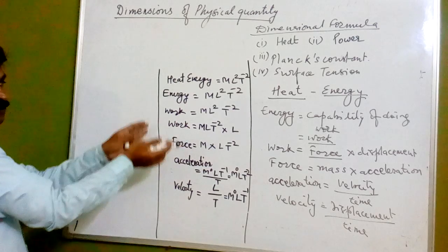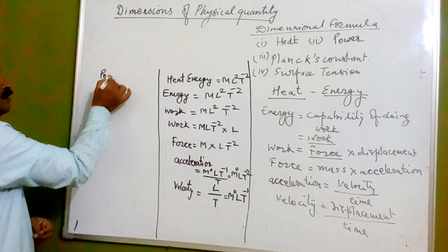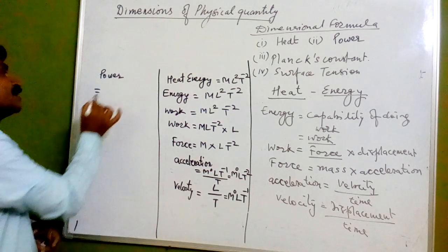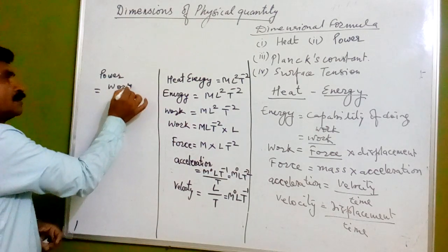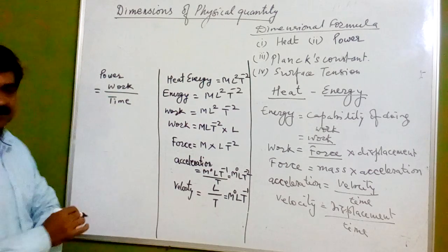Now all the dimensional formulas will come out from here. Now see power, we should know the definition. What is the definition of power? Time rate of doing work. What is power? Time rate of doing work.